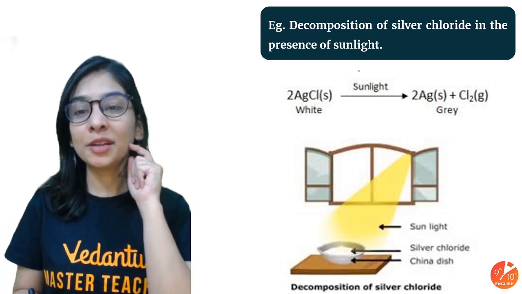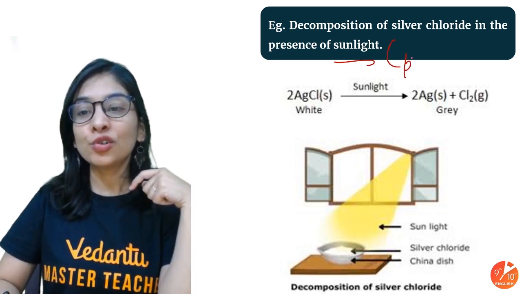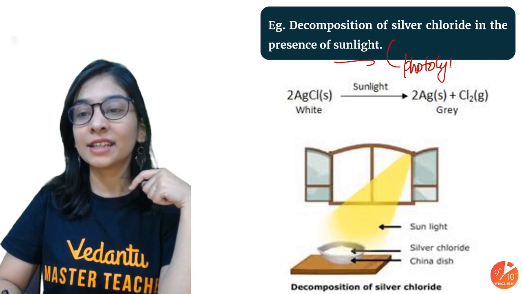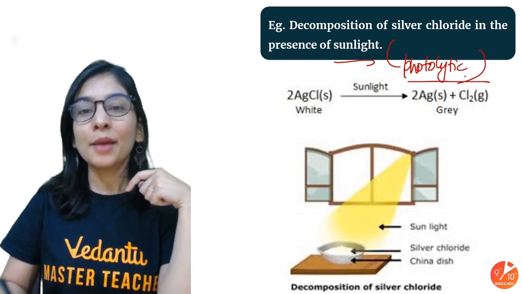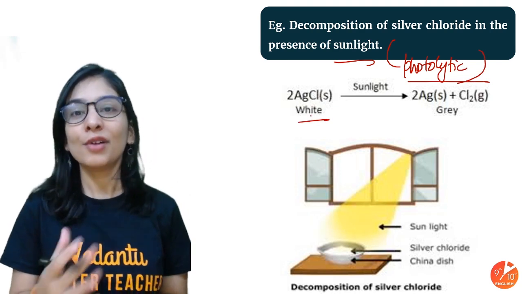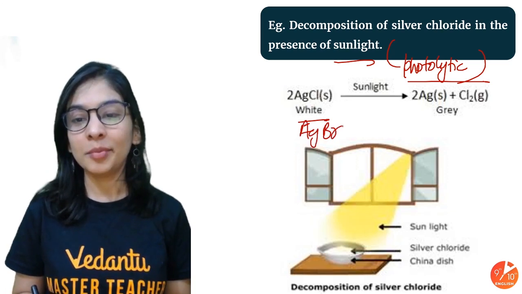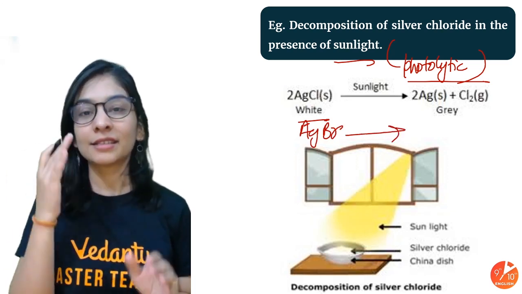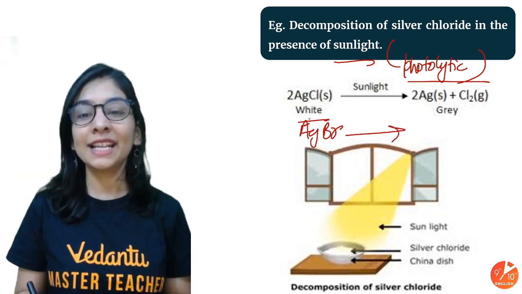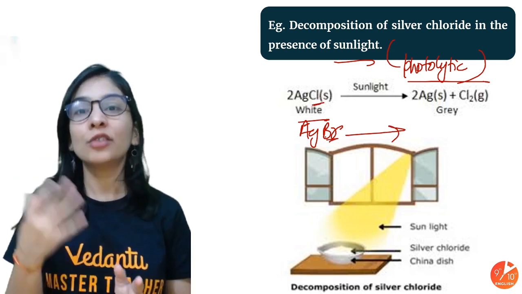Now decomposition in the presence of sunlight, that is nothing but photo decomposition or photolytic decomposition, right? Breaking down in the presence of light. And now some of the silver compounds are light sensitive, like AgCl and AgBr, silver halides, silver chloride, silver bromide. Halides mean this. Halogens are the 17th group of the periodic table.